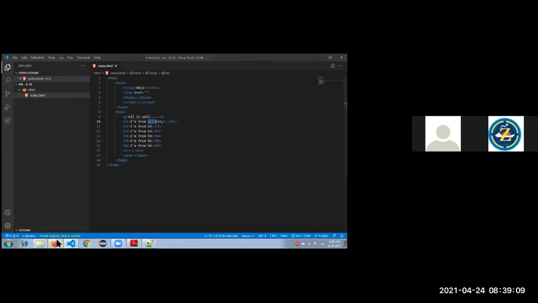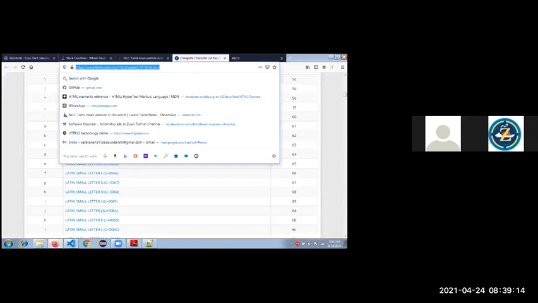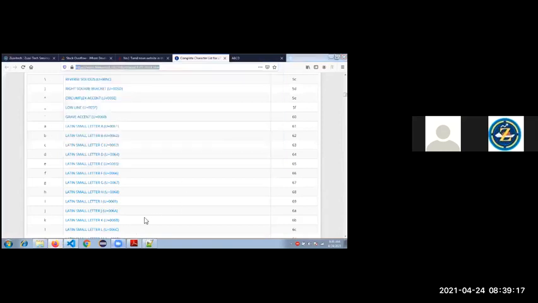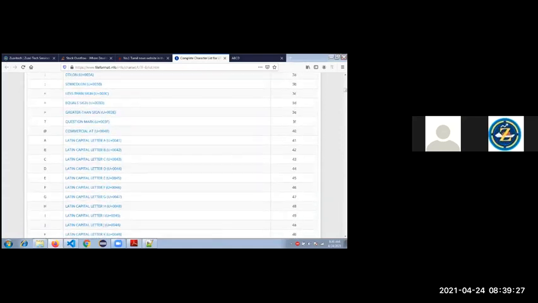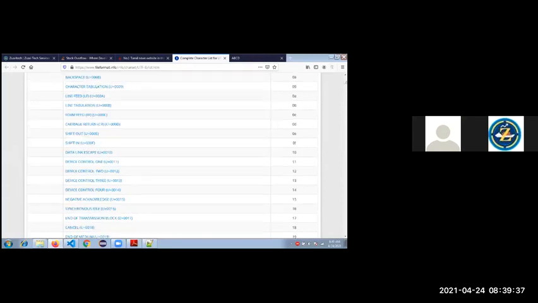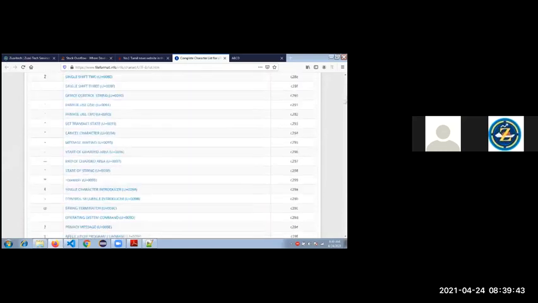So what is the Unicode format? See, these are the lists of Unicode formats, guys. Whenever you are free, I have pinged this link to everyone. This covers A, B, C, D, all your keyboard characters, and it represents UTF-8, Unicode text formats. For alphabets, the smaller than and greater than symbols, everything on your keyboard has UTF-8 formats.